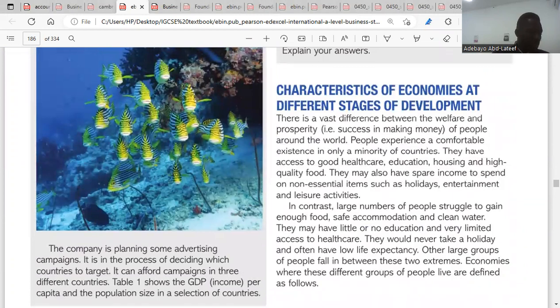Here I wrote, development deals with welfare and prosperity within an economy. So some countries have better experience in terms of comfort, education, and better health. In contrast, large numbers of people struggle to gain enough food, safe accommodation, and clean water. So when we talk about economy, we're talking about the different stages at which their development is. When we talk about the stage of development, we're talking about the prosperity and welfare, how comfortable they are in that country, how uncomfortable they are in that country. This is what we call stages of development.